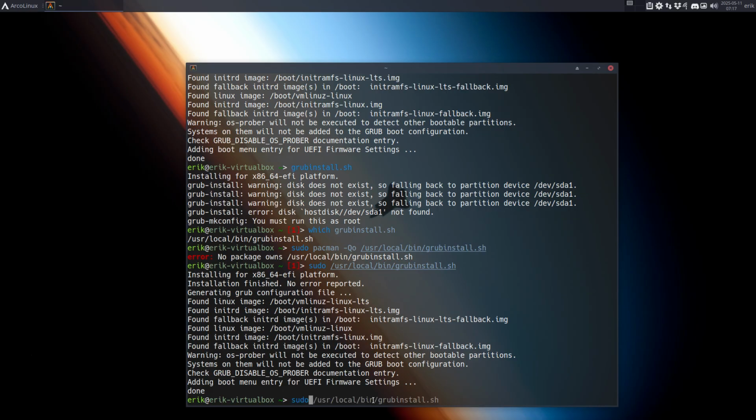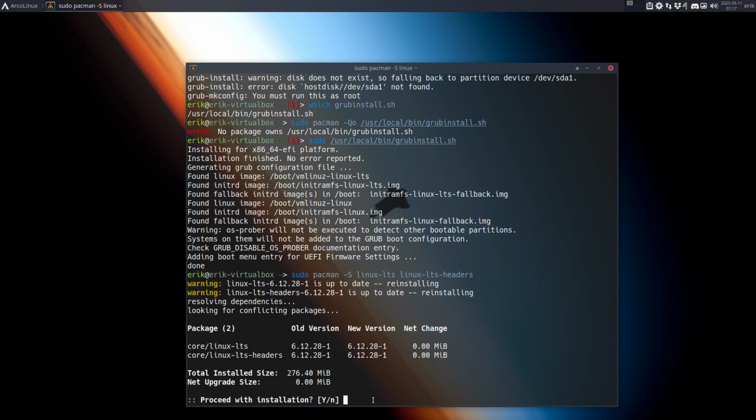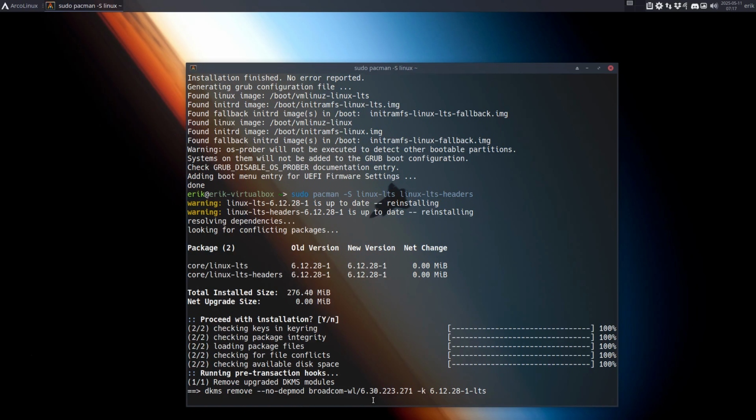I could also maybe do two things. Get rid of Linux LTS and Linux LTS headers as well. This is filling the boot folder, right?